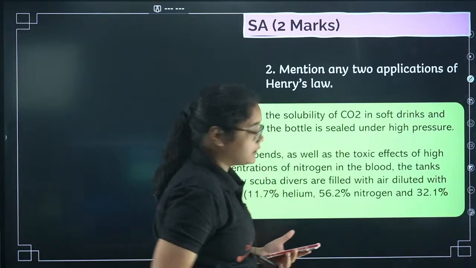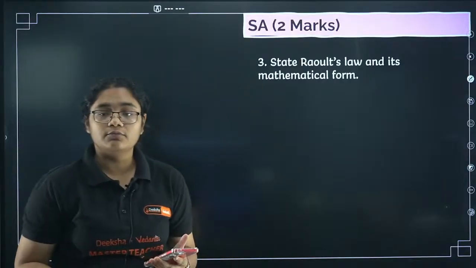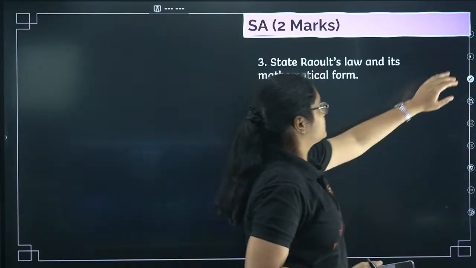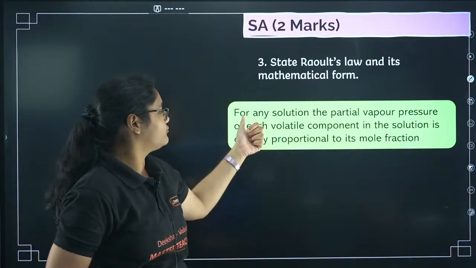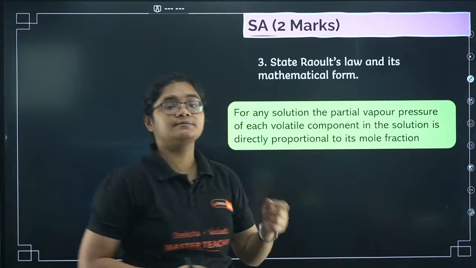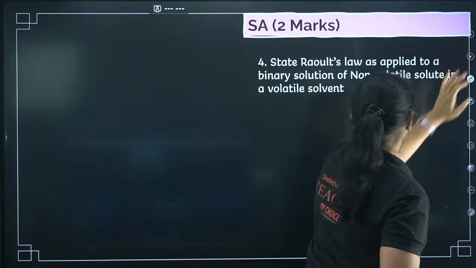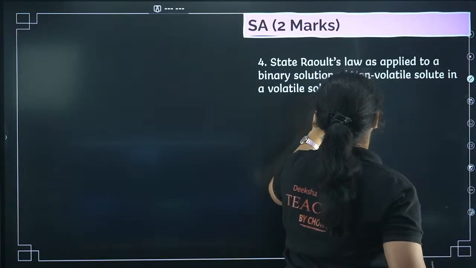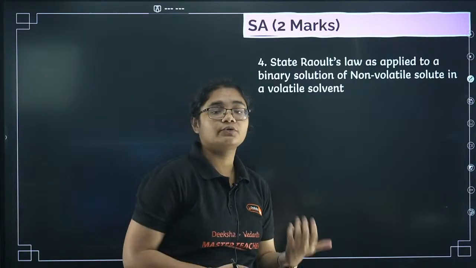Okay. Now let's see the next question. Raoult's law and its mathematical formula. The same thing you should know. What is Raoult's law? That the partial pressure is directly proportional. For any solution, the partial vapor pressure is proportional to the mole fraction of the solute in the solution and its mathematical form. State Raoult's law as applied to a binary solution of a non-volatile solute in a volatile solvent.